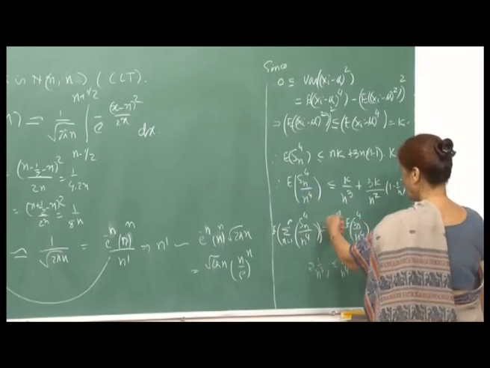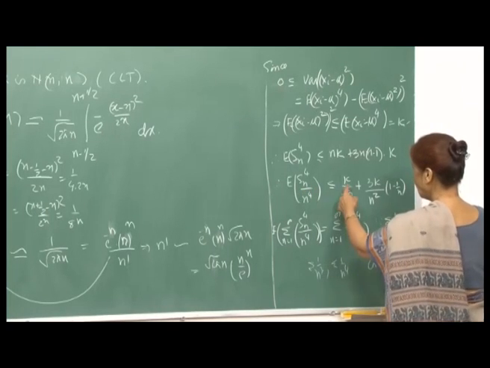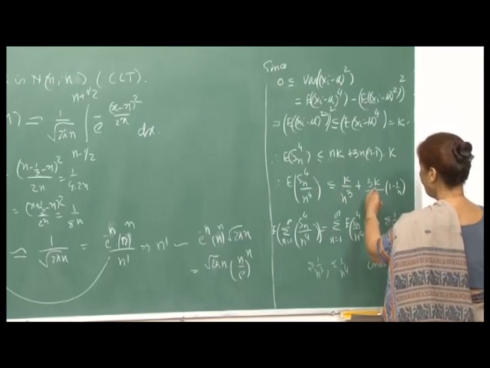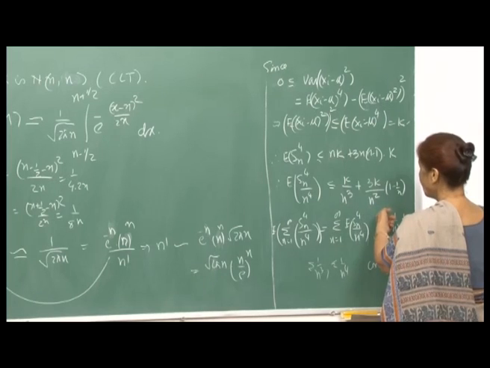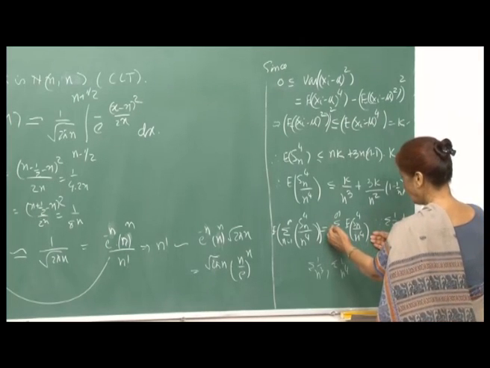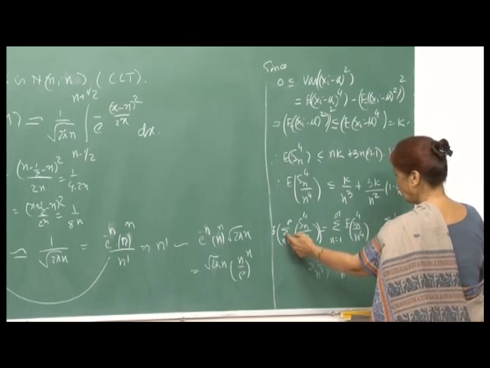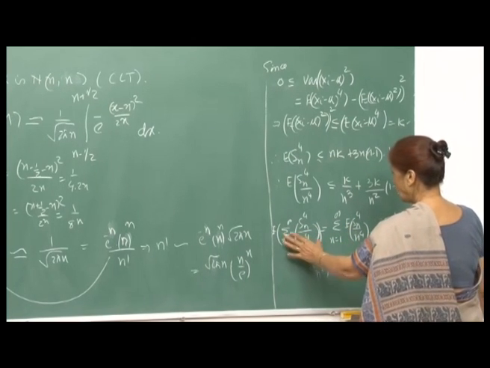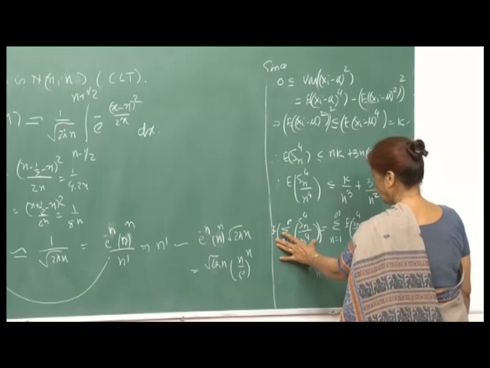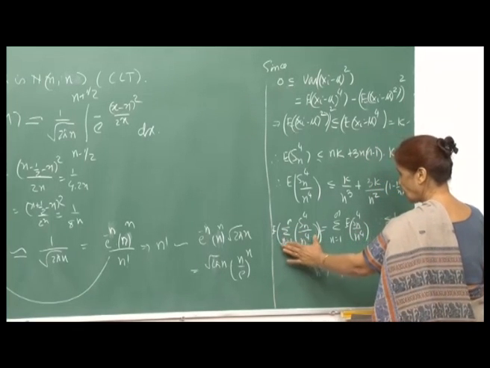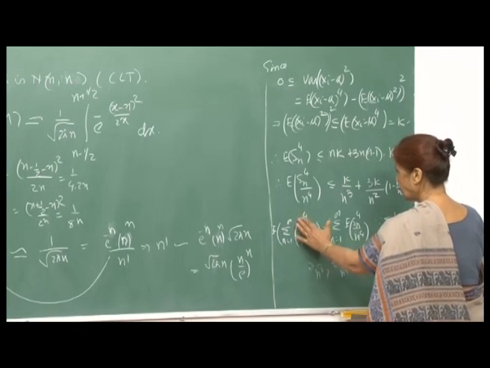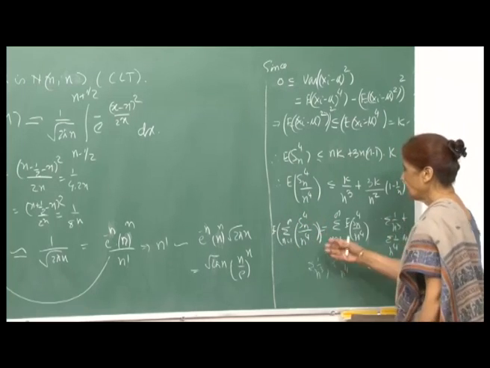So, when I take the summation here, sigma 1 by n cube and sigma 1 by n square are both convergent. So, this is a convergent series, and because of linearity we can take E outside. So, expectation of the sum over n from 1 to infinity of S_n^4 upon n raised to 4 is finite.